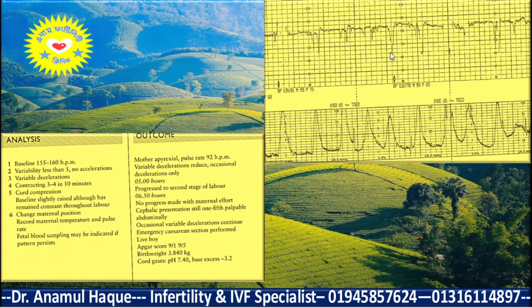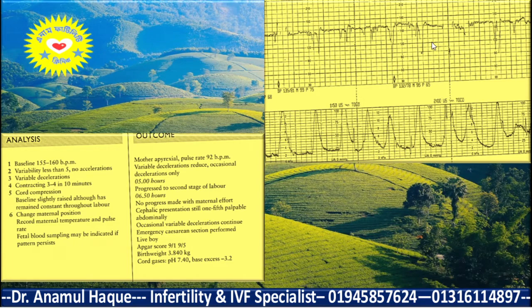So what they did, they changed the maternal position, recorded maternal temperature and pulse rate, and fetal blood sampling may be indicated if the pattern persists. When they changed the position, the variable decelerations reduced, with only occasional decelerations, and progressed to the second stage of labor. After a while, no progress was made with maternal effort. The cephalic presentation was still 1/5 palpable, that is, no descent. Occasional variable decelerations continued. Then they did an emergency cesarean section.